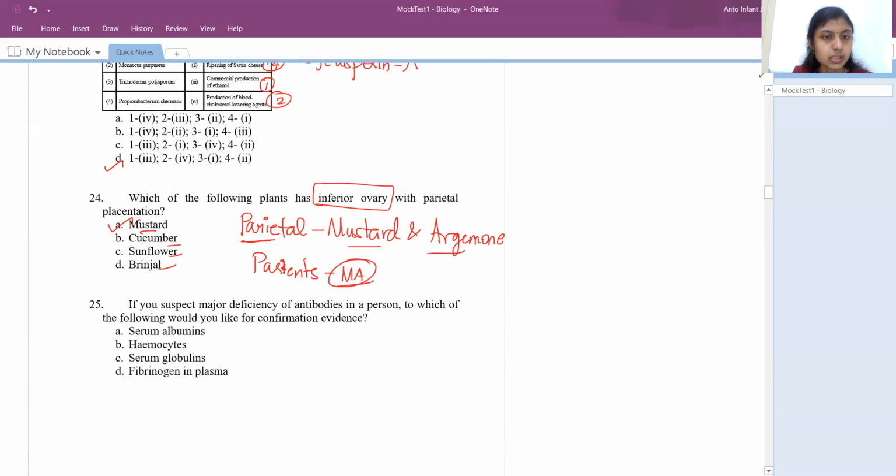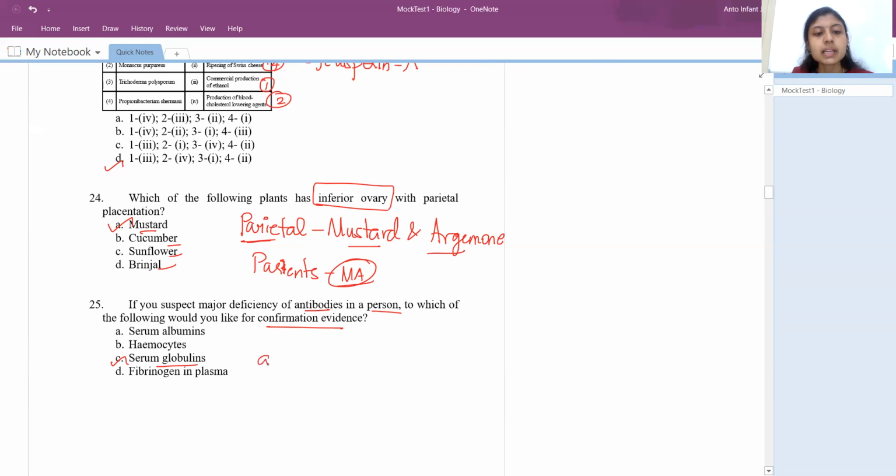Okay, right. So the next question. If you suspect major deficiency of antibodies in a person, which of the following would you look for as confirmation evidence? So when you look at a person who is deficient of antibodies, if you take their blood serum and see what is deficient, the answer is globulin, serum globulins.